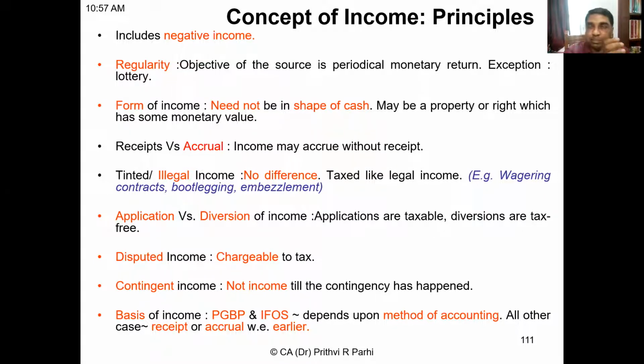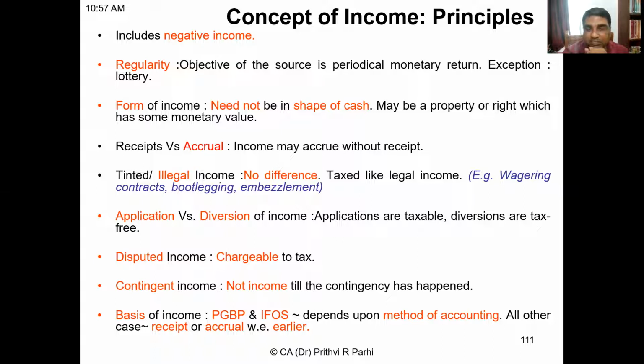Next is, as you know, there are 5 heads of income: salaries, income from house property, profit and gains of business and profession, capital gains, and income from other sources. For two of these heads, profit and gains of business or profession and income from other sources, how will income be computed? It depends upon the method of accounting. On that basis, income will be computed.